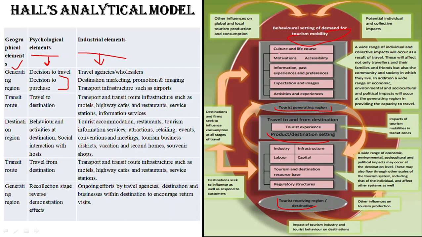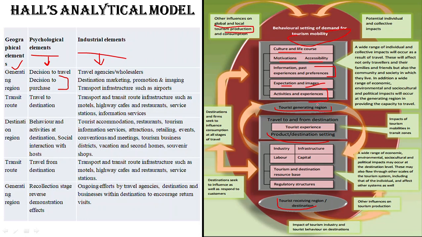You can see there are culture and life course, motivations, accessibility, information, past experiences, preferences, expectations, image of the destination, activities and experiences of a person. All these things will shape the demand. So it will give a behavioral setting for the demand. So the first TGR will have some motivation, some decision to travel, that will be influenced by all these factors. This will affect the traveler. This will affect the demand. There will be influences of global and local tourism consumption.